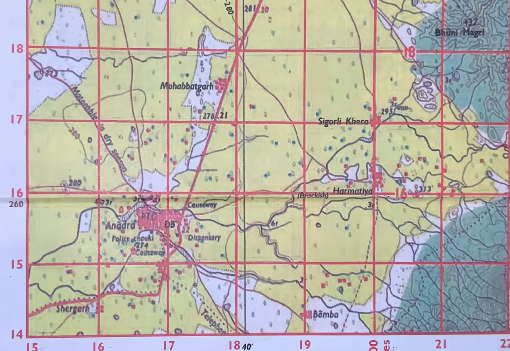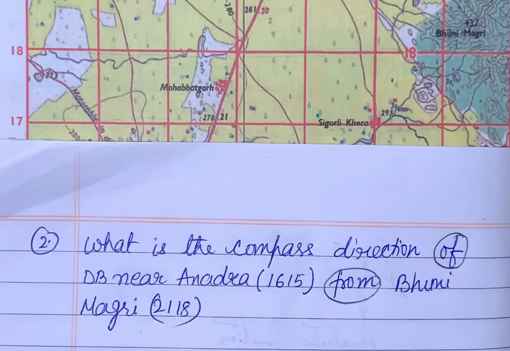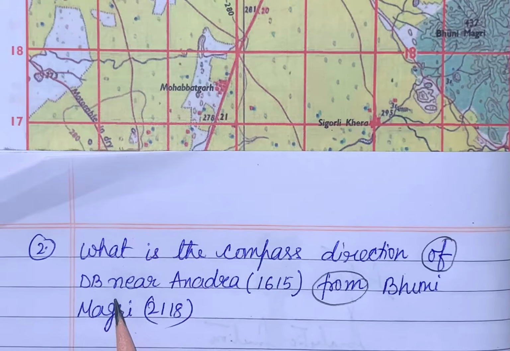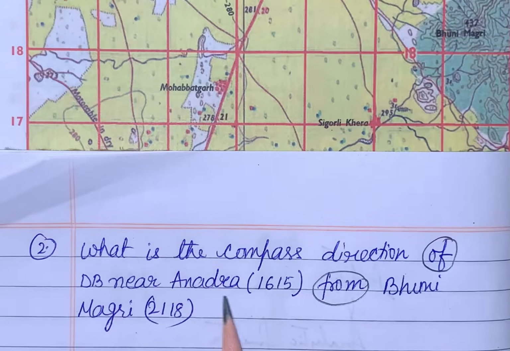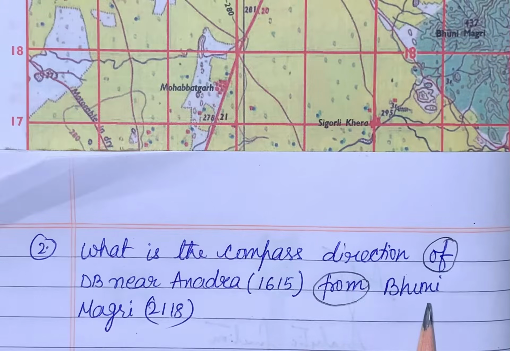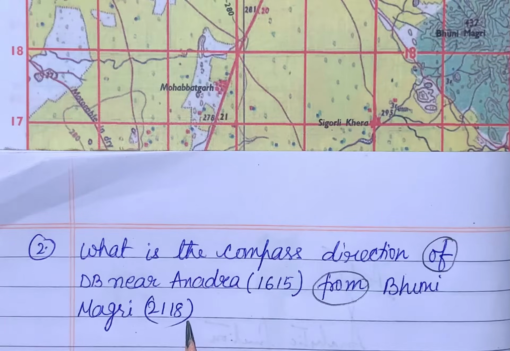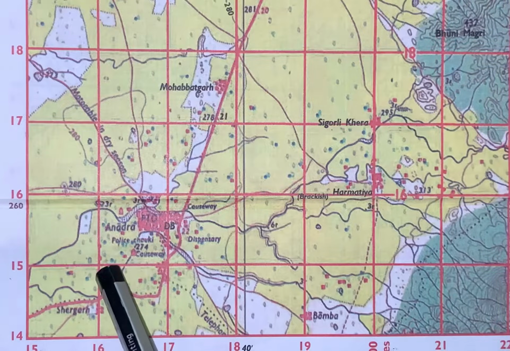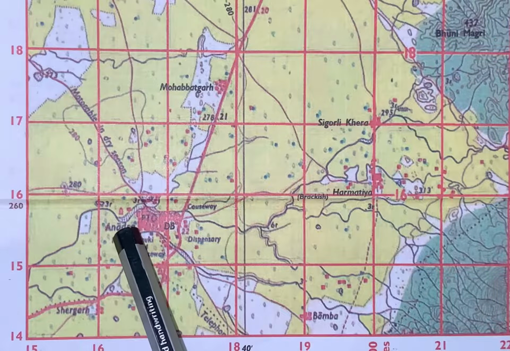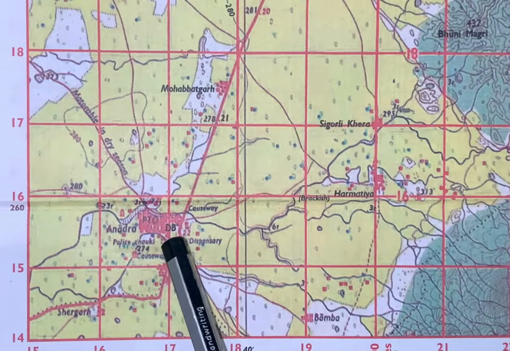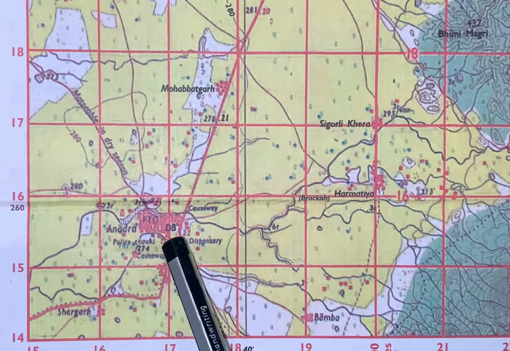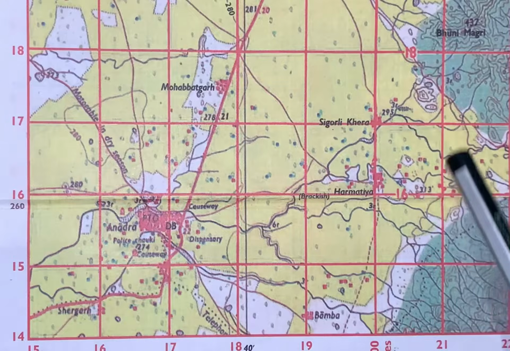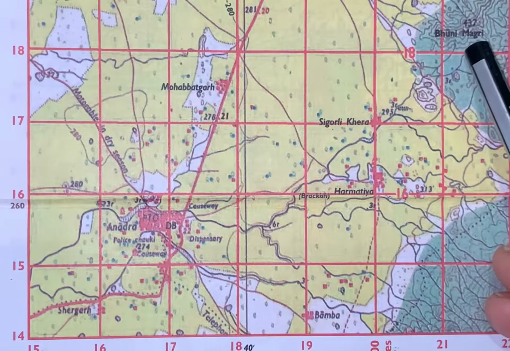I have taken second question for you. What is the compass direction of DB Duck Bungalow near Anadra 1615 from Bhuni Magri 2118? We will go to 1615. At 1615 we will see Anadra is here, and beside Anadra you will see small DB Duck Bungalow is there. 2118 we will go and we will see the place Bhuni Magri.